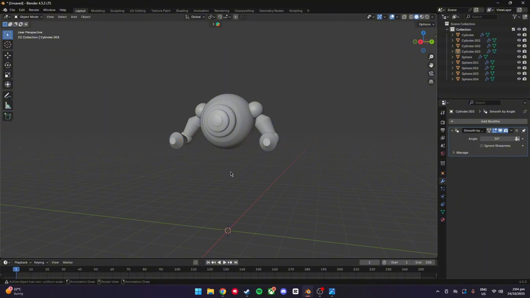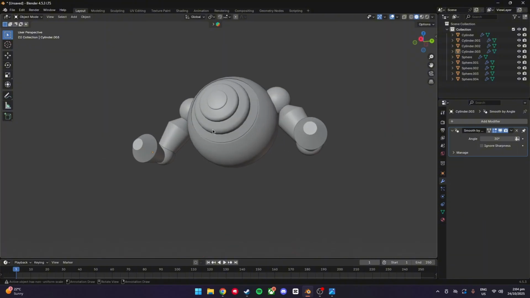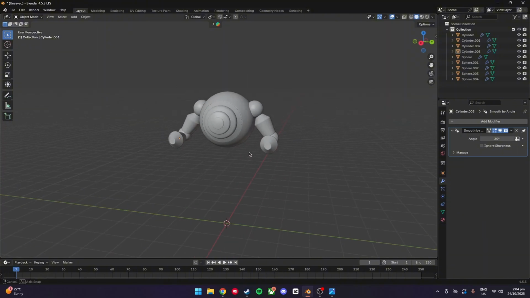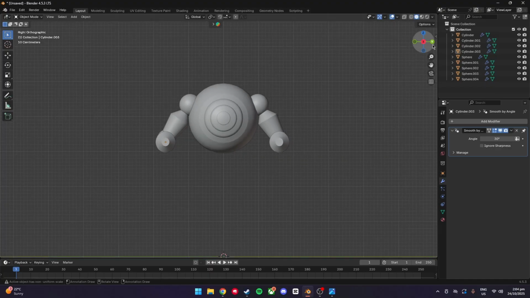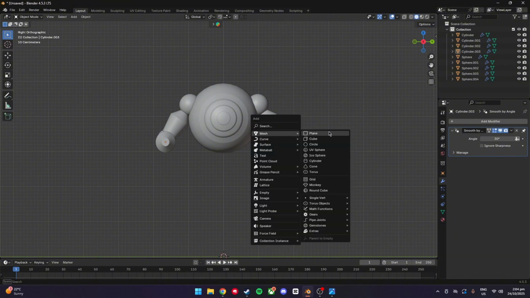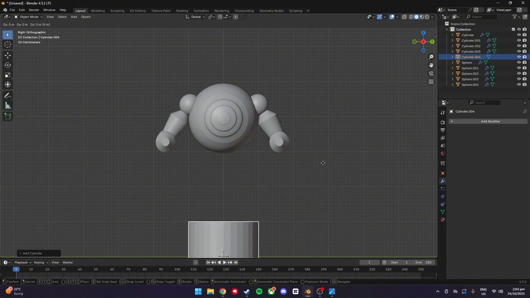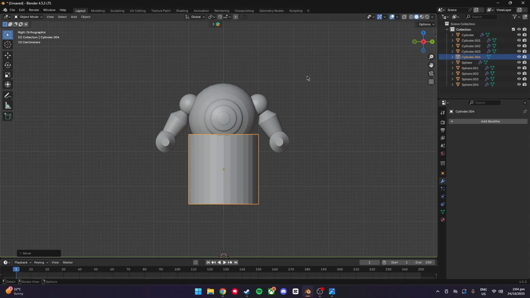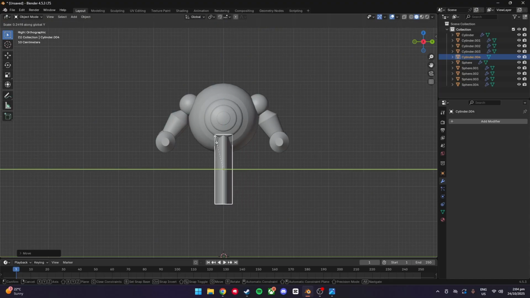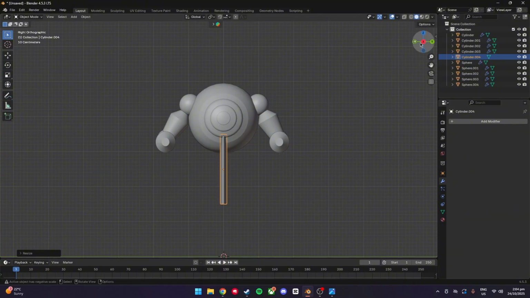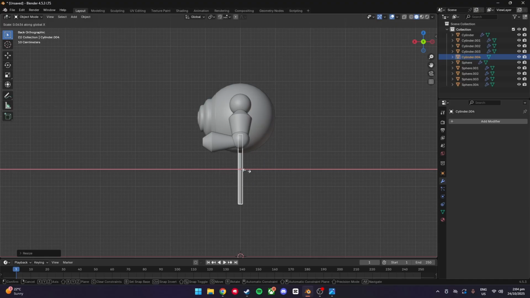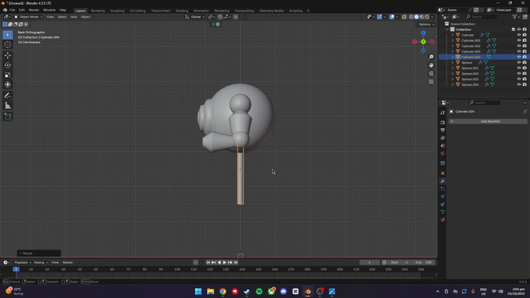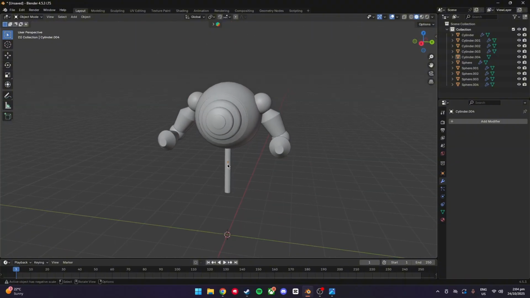Now we're going to move on to the little thing that's going to attach to the tire. So I'll go front view, Shift A. We're going to go for a cylinder this time. GZ. S, scale it on the Y axis just to get that about right, and then if we press Y you can scale it on the X axis, can't speak today. There we go, that's looking good.